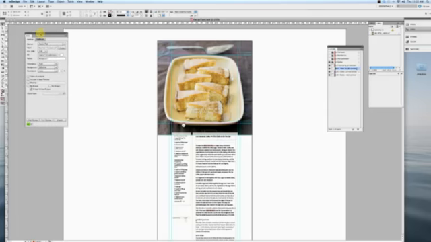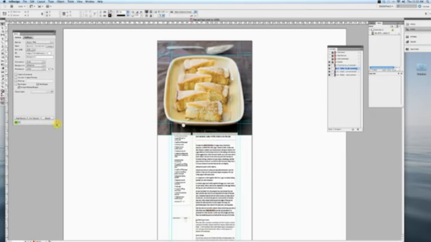When I choose to view that Mag Plus window, here's what I'm getting. This is the Mag Plus plugin. So any of the specific things I want to do specifically to Mag Plus are done here in the plugin. And I'll just walk you through a couple of the basics.